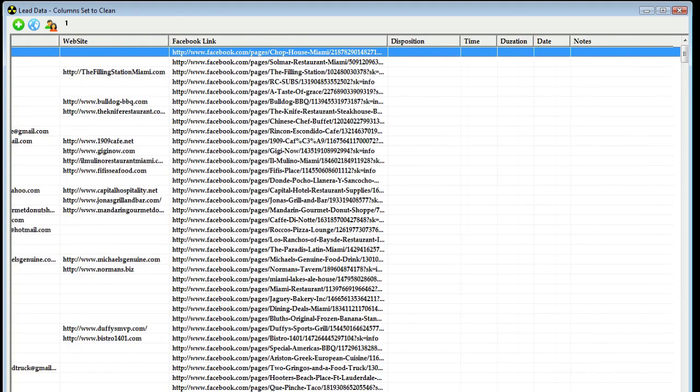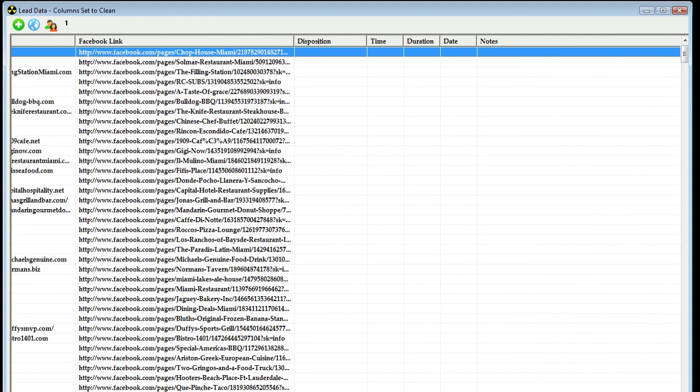Now we also have additional fields in FB Lead Finder that we're going to cover in more detail in a separate video. But those fields include our disposition information. Whenever you make a call, we have a special contact area where you're able to make a call, and then based on how that call went, you're able to disposition that call to say maybe it was a skipped call.